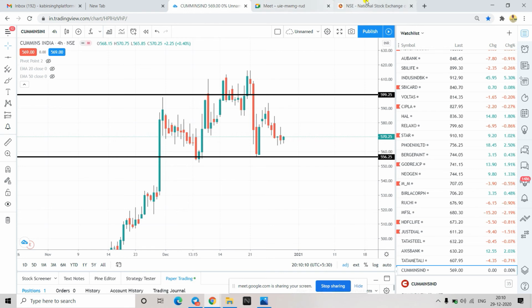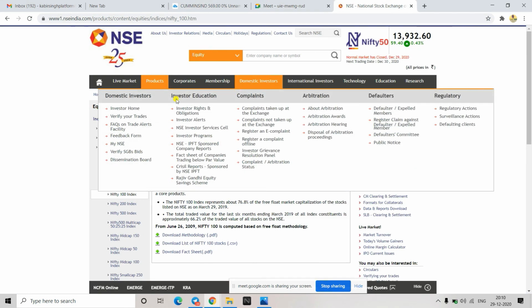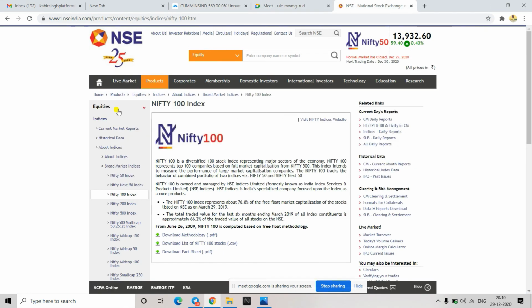So just make your watch list accordingly. All right, somebody was asking about Yes Bank. Now see, Yes Bank has recently been in trouble, so it is in debt. That is a risky kind of investment. Whenever you are investing in such a stock, you only invest around 10% to 15%, maximum 20% of your capital.